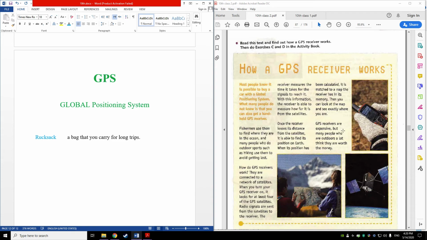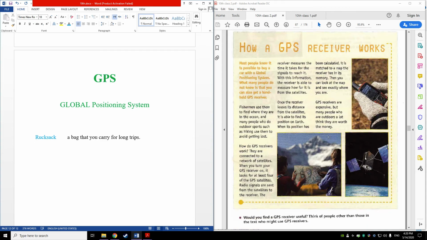GPS receivers are expensive, but many people who are outdoors a lot think they are worth the money. So that's it for this text.